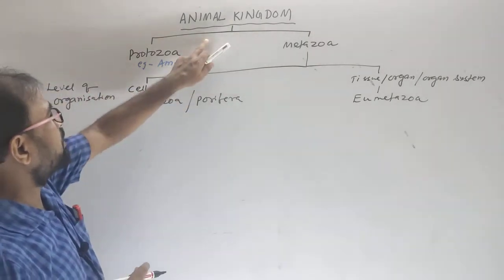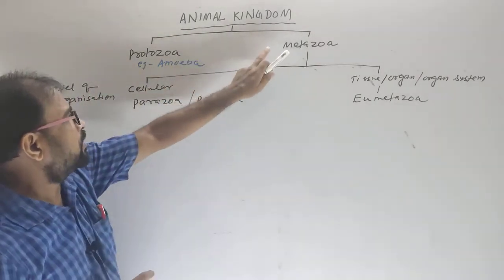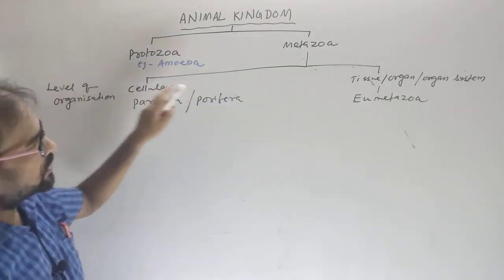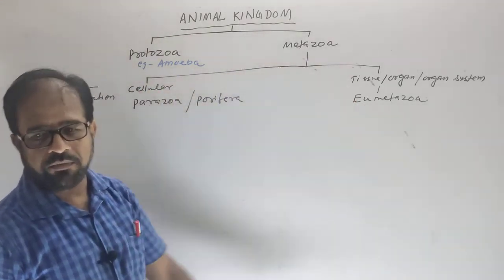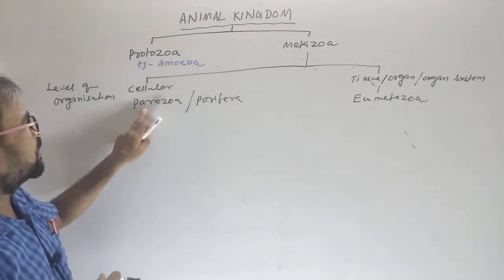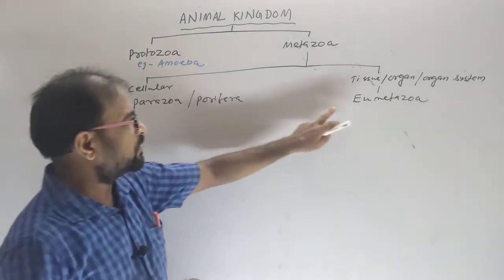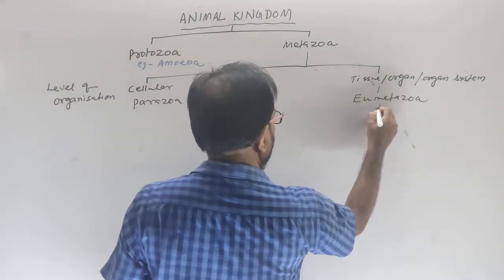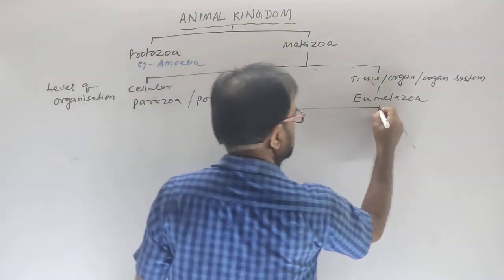The animal kingdom divides into protozoa and metazoa. Metazoa divides into cellular grade organization, and tissue, organ or organ system grade of organization. These are parazoa or porifera, and eumetazoa. The eumetazoa again divides